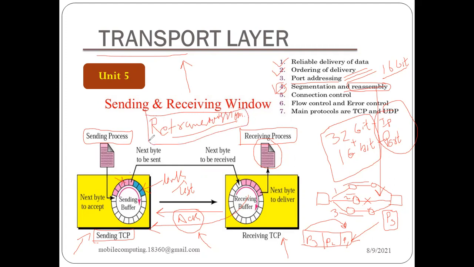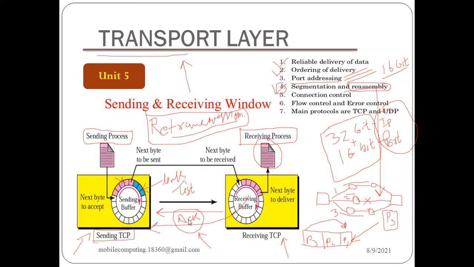This we will study in the next unit, and these are the important points, right? So there will be a kind of connection control between these two. If the acknowledgement is not sent back, the sender will not send the next packet, meaning we are controlling something because of this mechanism.